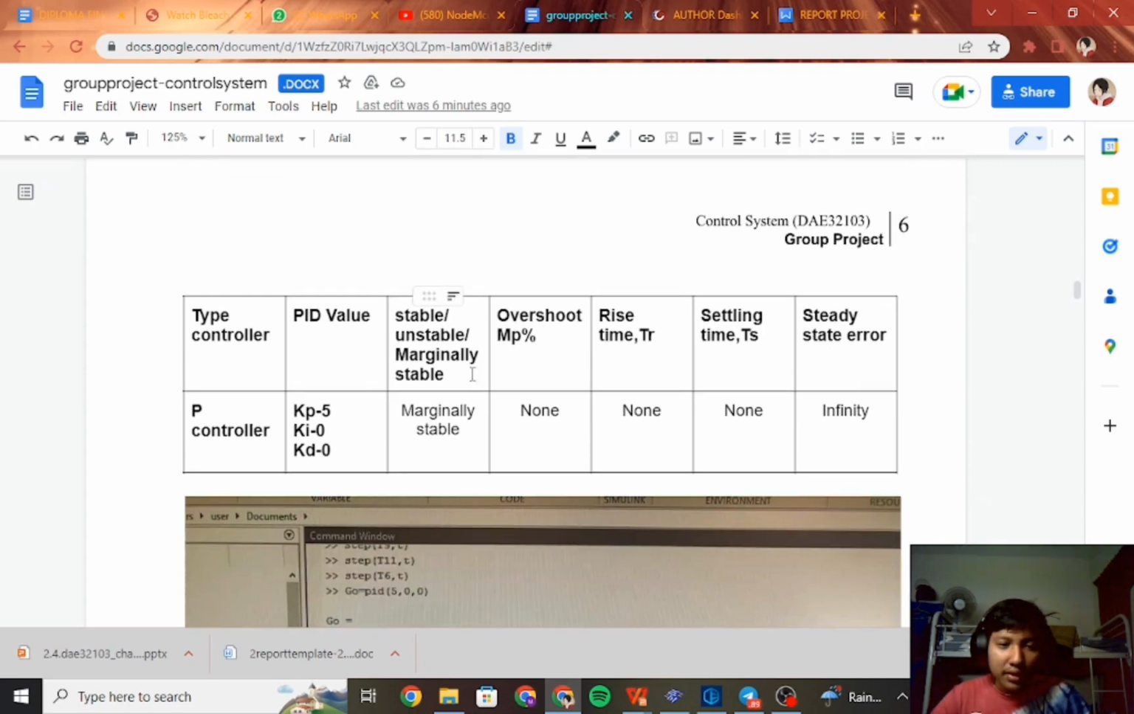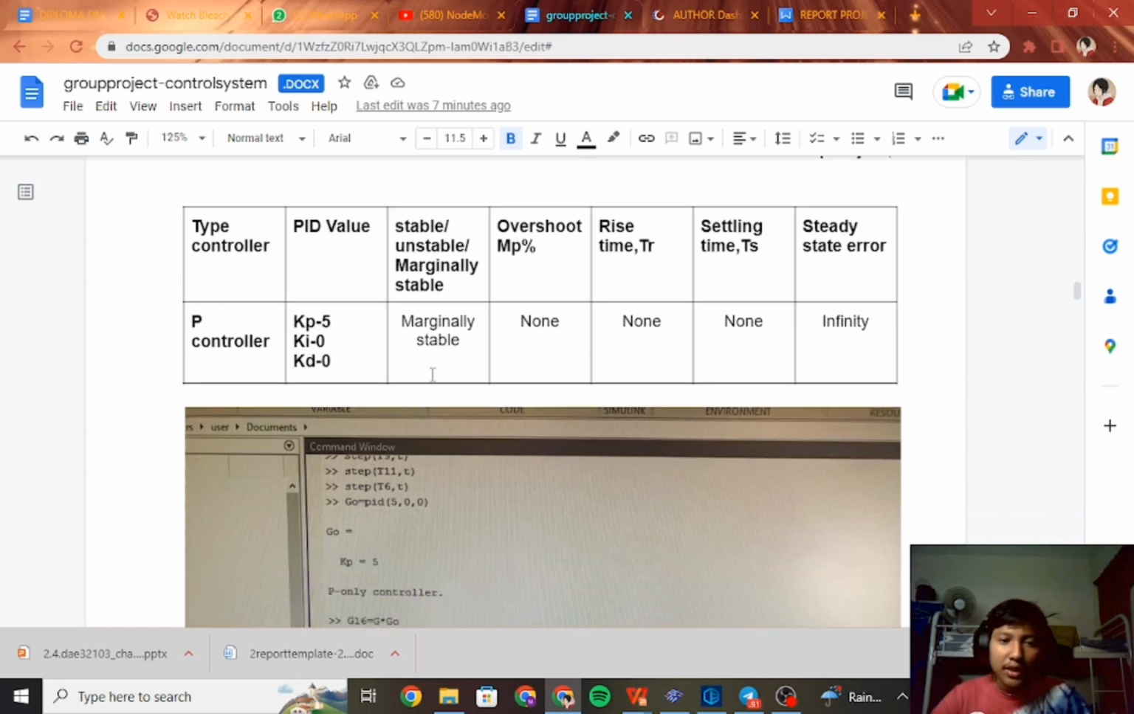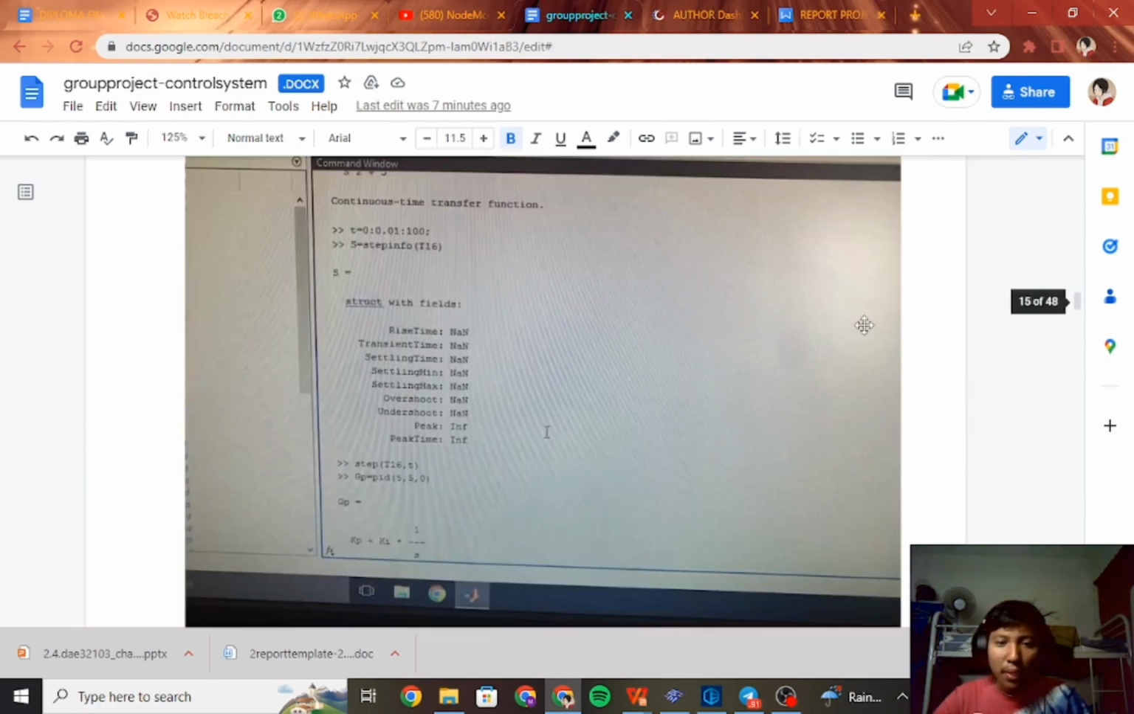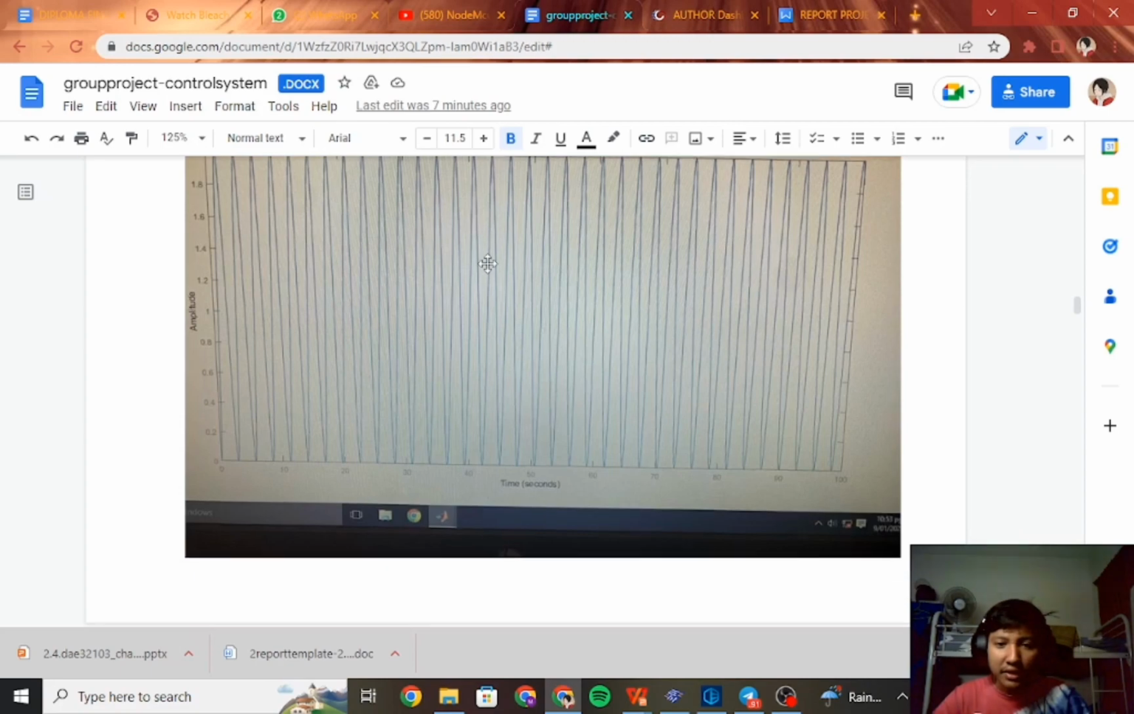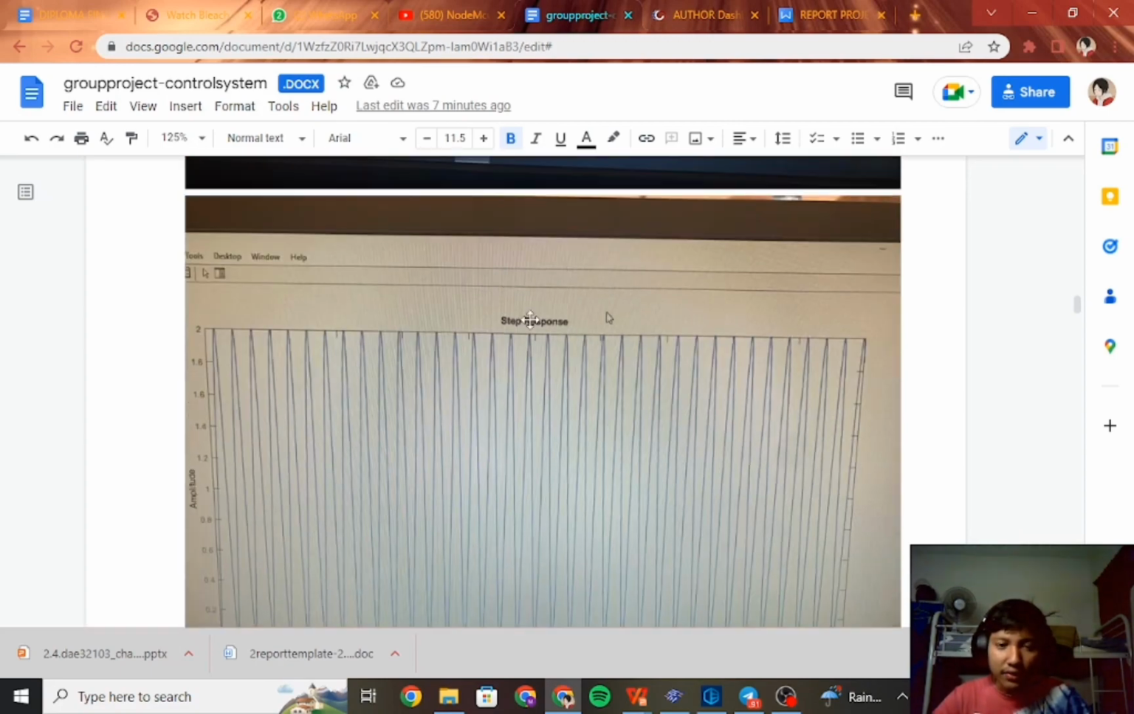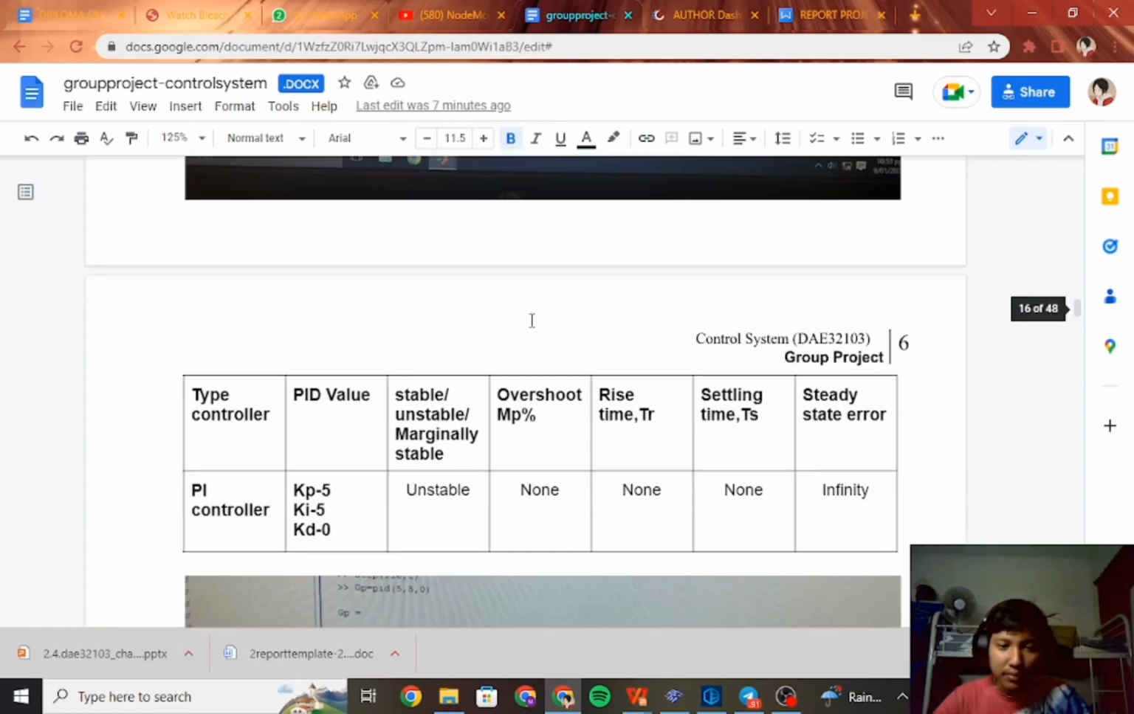Okay, my third controller is P controller. The KP value is 5, while KI and KD value is 0. This system is marginally stable because it has no overshoot, no rise time, no settling time, and infinity steady state error. And this is the graph that I have received from the system.